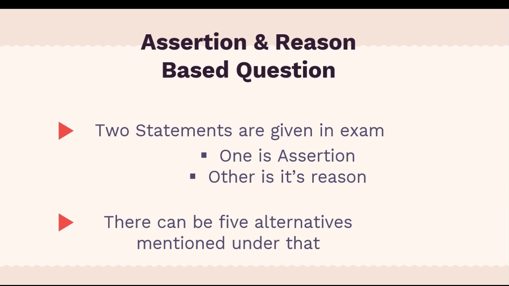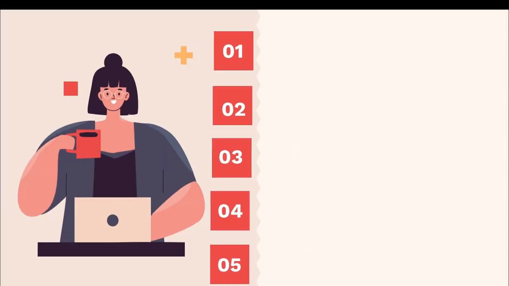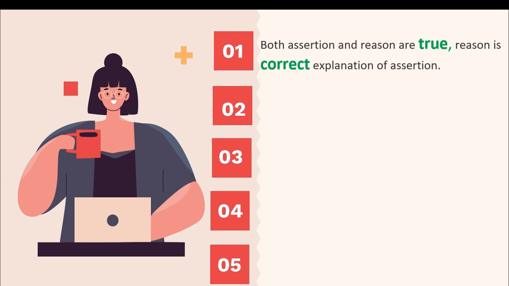So I'm going to share what are these 5 alternatives which are given under these type of assertion reason based questions. The first one: both assertion and reason are true, and reason is a correct explanation of assertion.